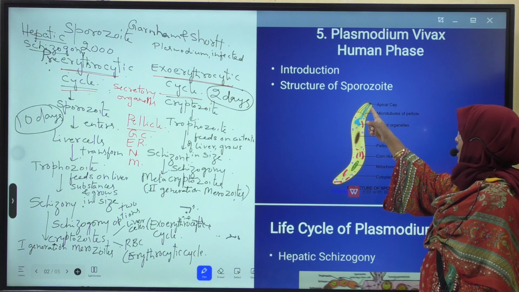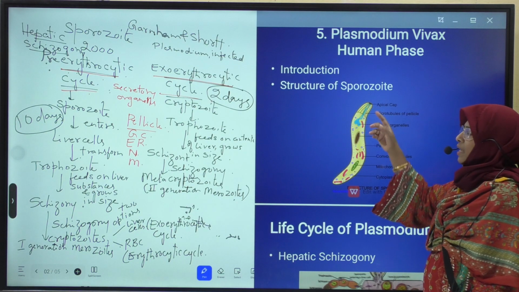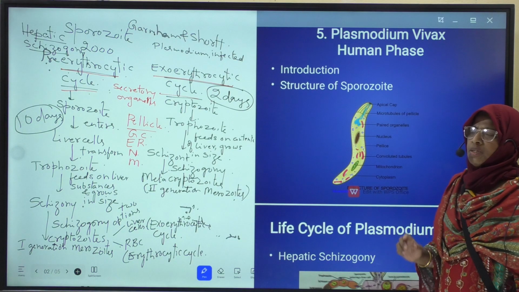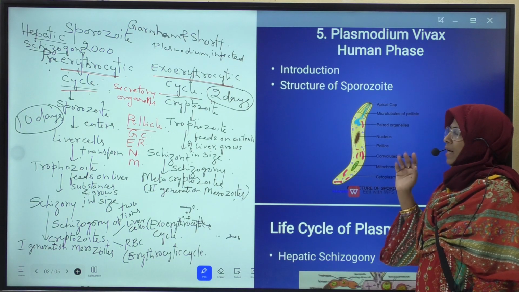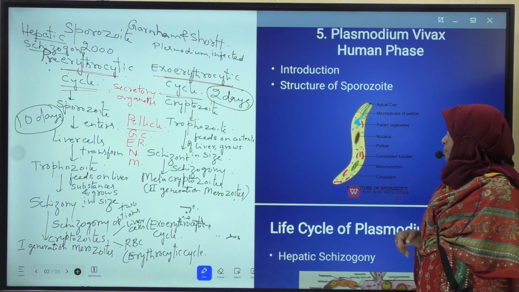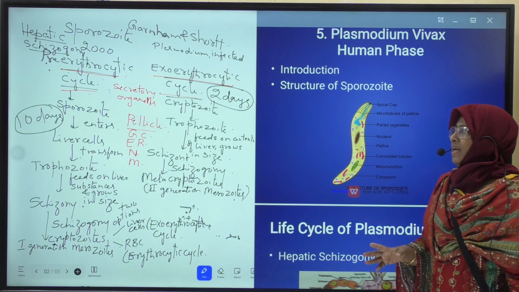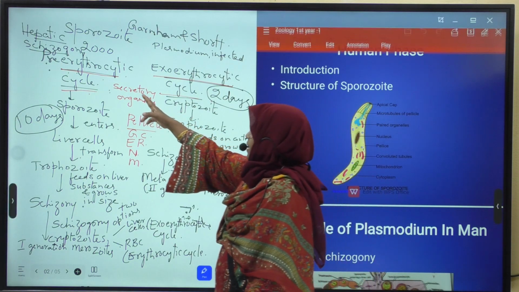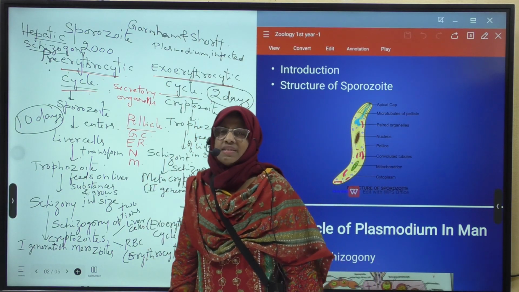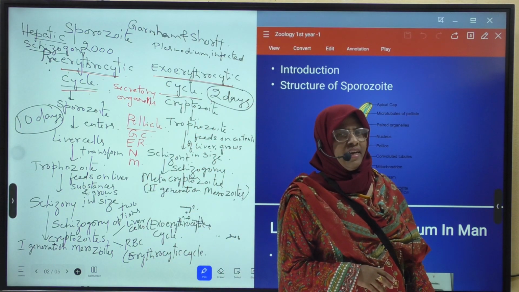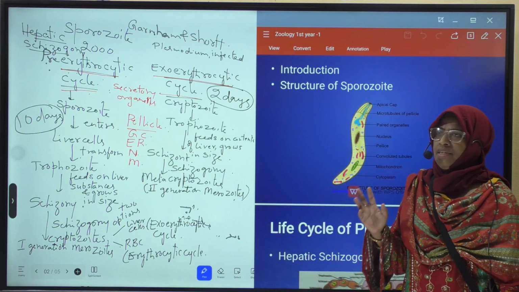At the anterior end of the sporozoite, a cup-like depression is present. It is called apical cup. Below this apical cup, a pair of secretory organelles are present. These secrete cytolytic enzymes, that is cell dissolving enzymes.